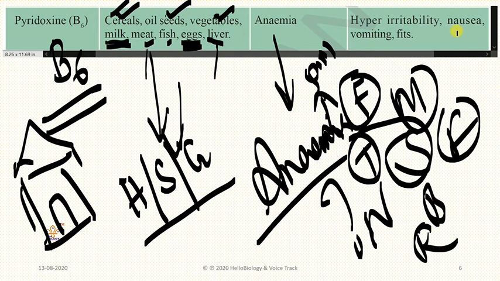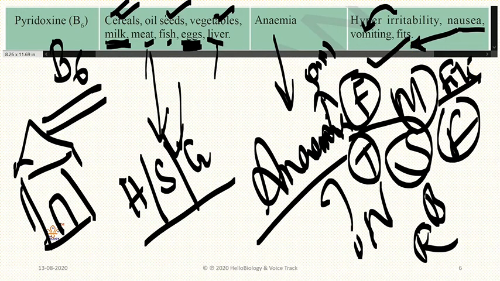Like that. And nausea means unable to do any work, you will feel restlessness. And due to that irritation, what will happen? Vomiting will occur. So due to nausea, unable to eat, or feeling dull, fits also will occur for you. So that is why you need to try to eat a good balanced diet.